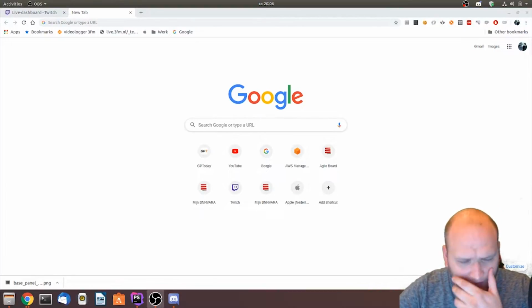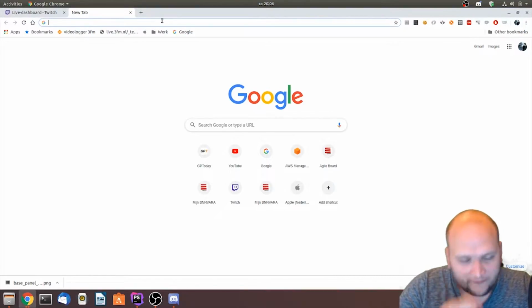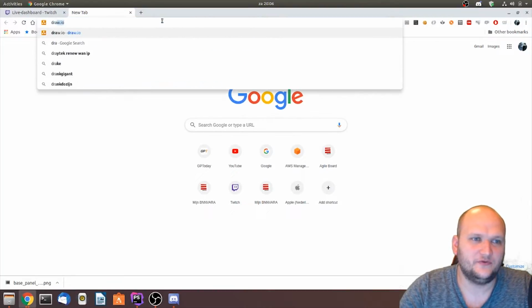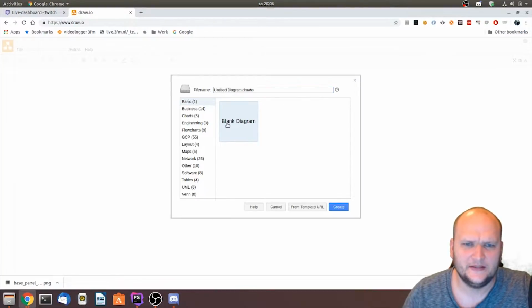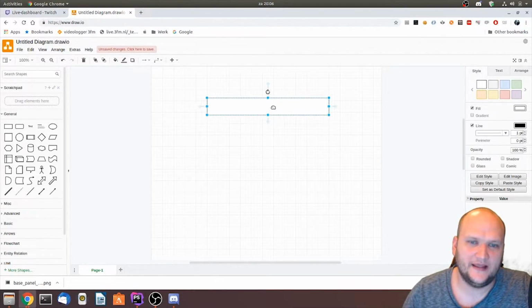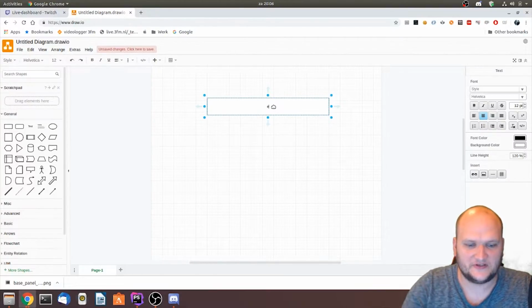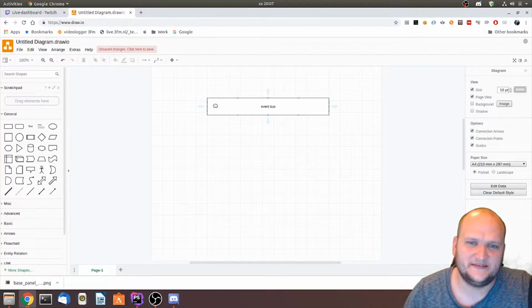So yeah, what I wanted to do today is basically something I've been doing for a long time on my job. Let me go to draw.io and describe it for you. On my job we have what is called an enterprise service bus, or let me just call this event bus. We have this exchange of events, and a couple of microservices that are coupled to that event bus.